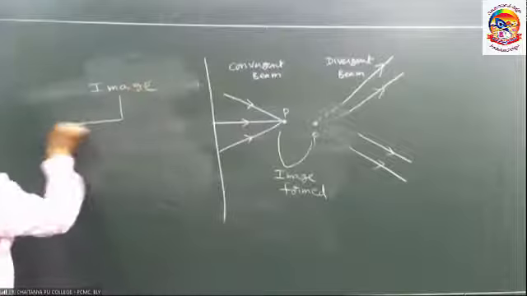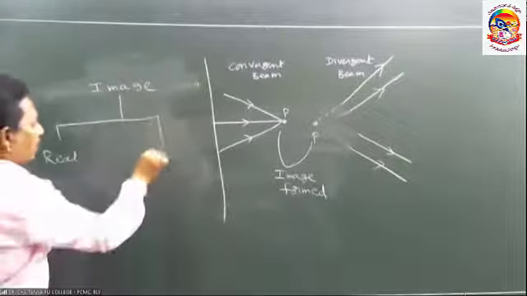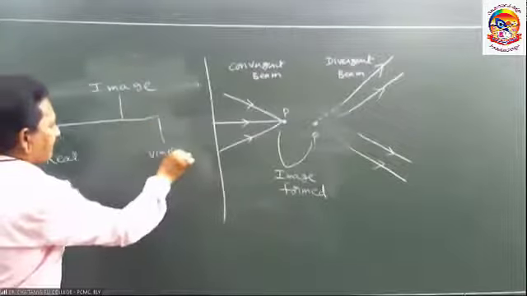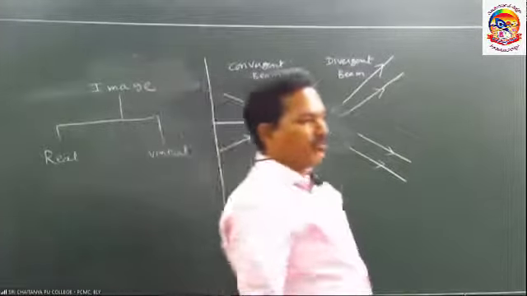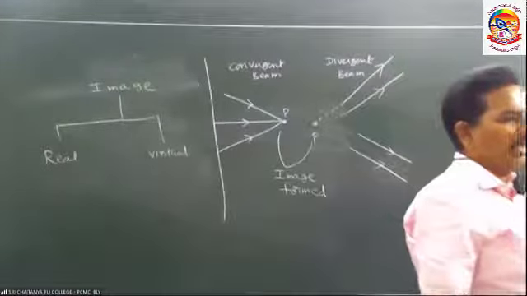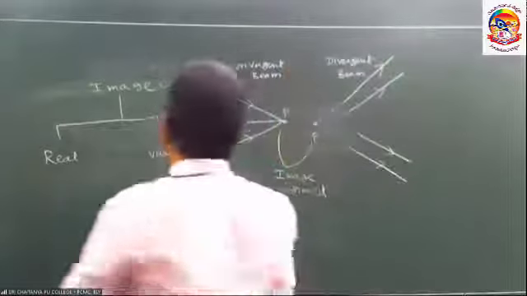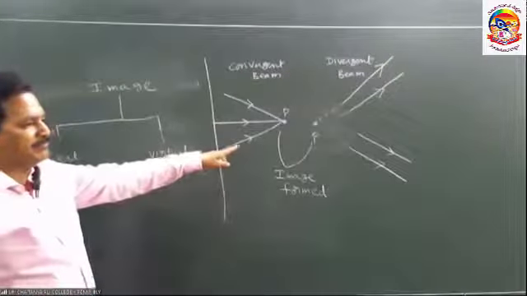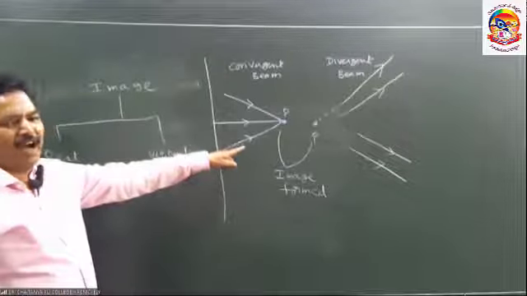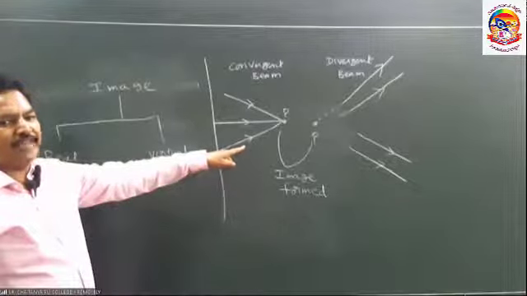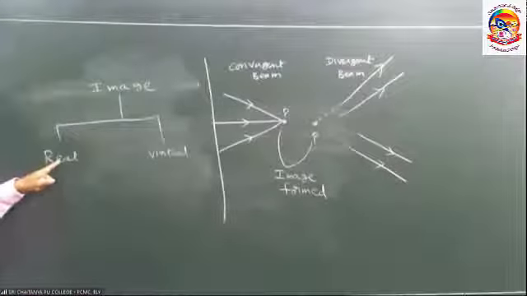One, real image. Second, virtual image. What is meant by the real image? What is meant by the virtual image? The image formed due to the convergent beam: if the light rays really meet at a point after reflection or refraction, then the image is said to be the real image.